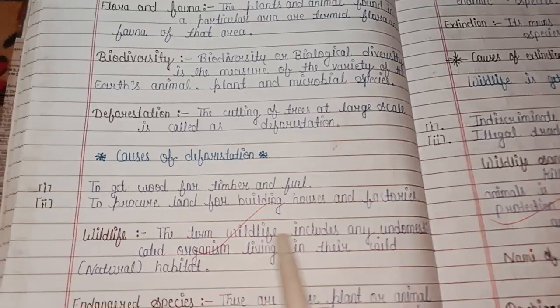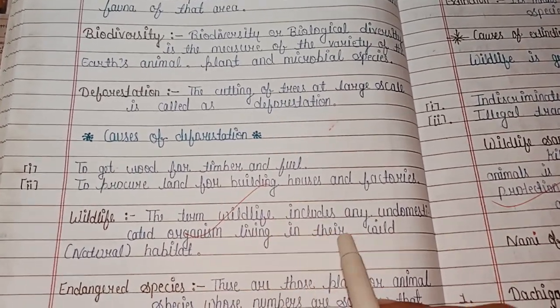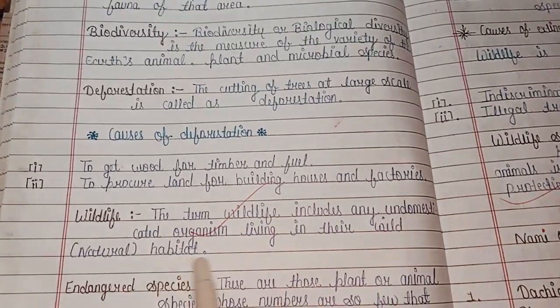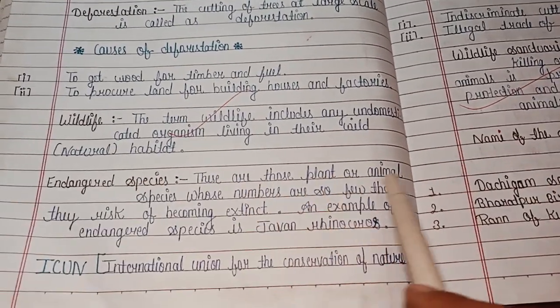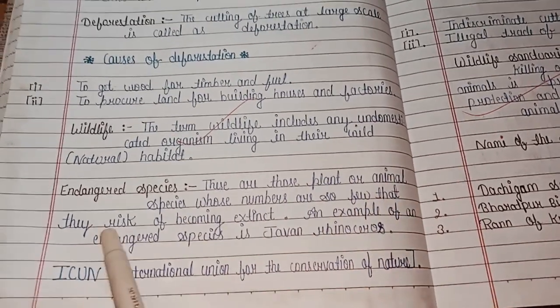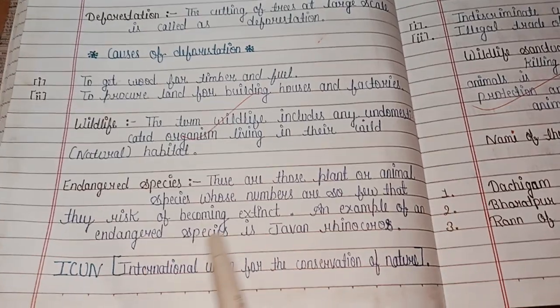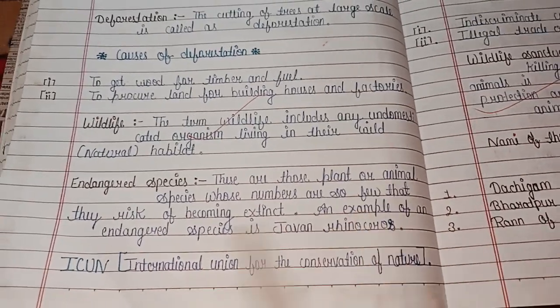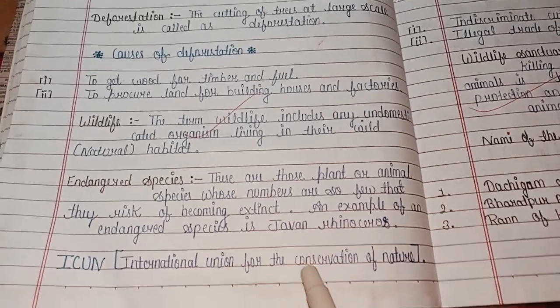Wildlife: the term wildlife includes any undomesticated organism living in its wild natural habitat. Endangered species: these are those plant or animal species whose numbers are so few that they risk becoming extinct. An example of an endangered species is the Javan rhinoceros. IUCN stands for International Union for the Conservation of Nature.